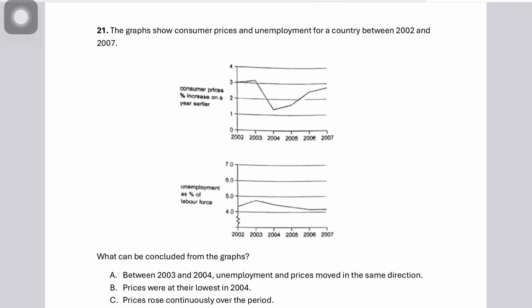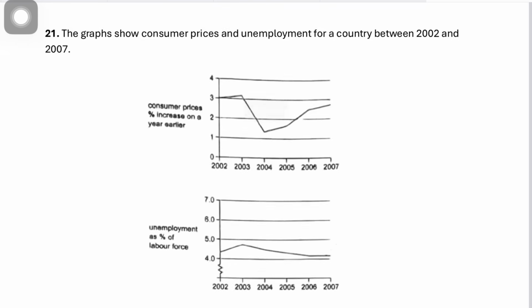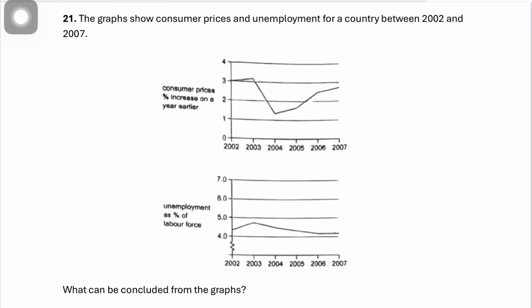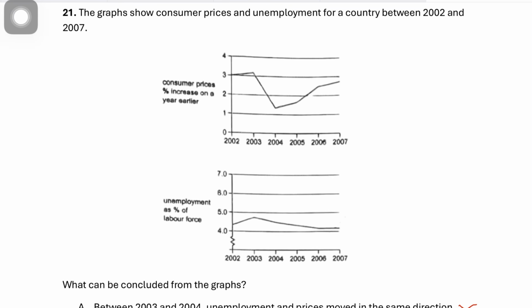This is wrong, because between 2003 and 2004, the rate of unemployment fell while prices were rising. If you can see, the consumer price percentage is falling, but prices are still rising, because you're experiencing disinflation. This is the percentage, not the absolute prices. So as long as the percentage is positive, prices are rising. So they do not move in the same direction.